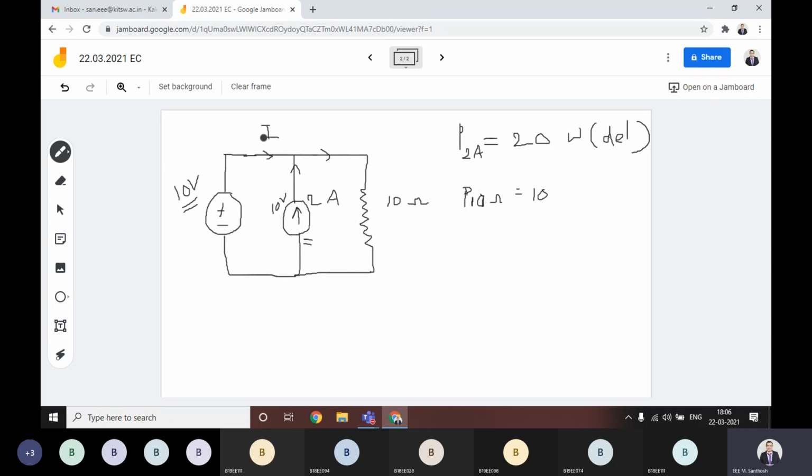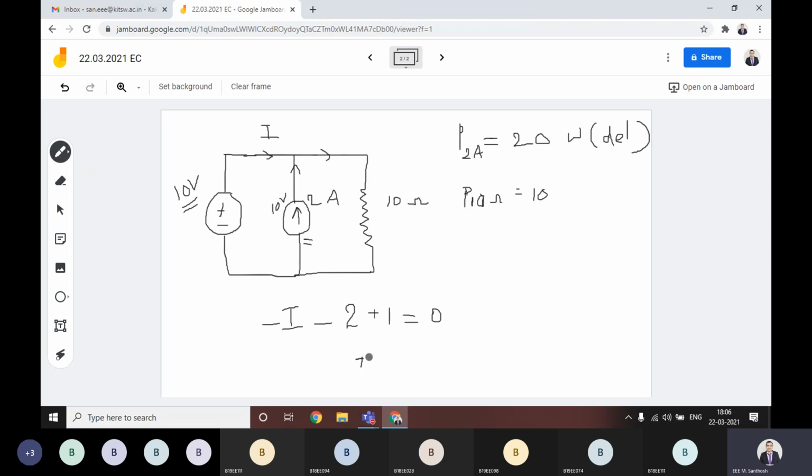Then this will be I. If you write KCL at this point, then entering values we take with the negative sign. This is I and this is minus 2. Current entering is minus 2. Then this one is directly 1 ampere; out of 2 amperes, 1 ampere is going into this 10 ohm, let us suppose.